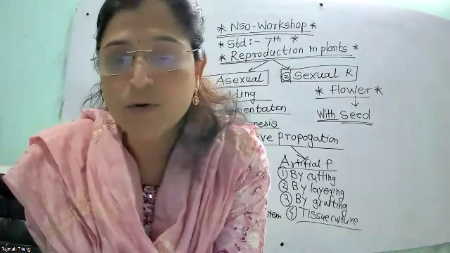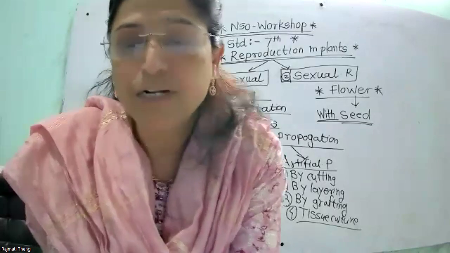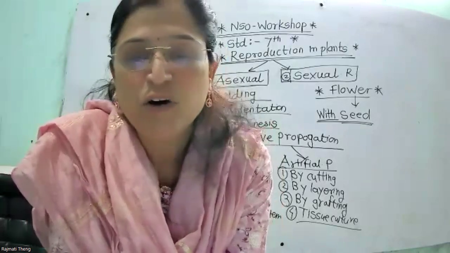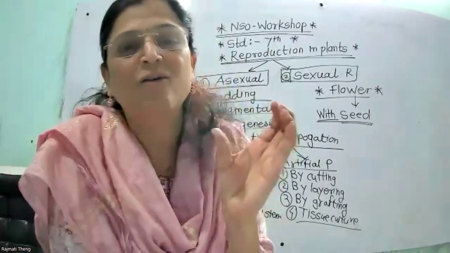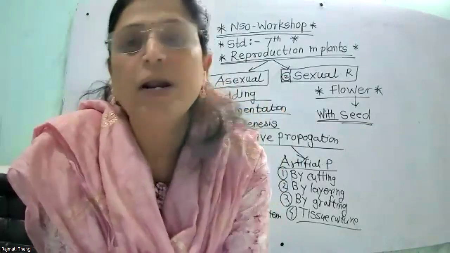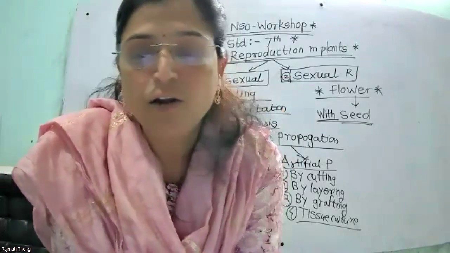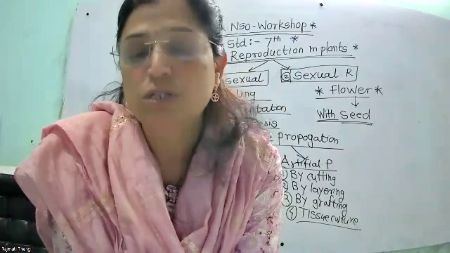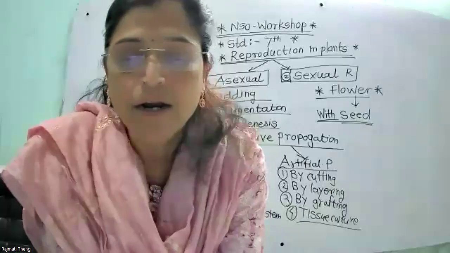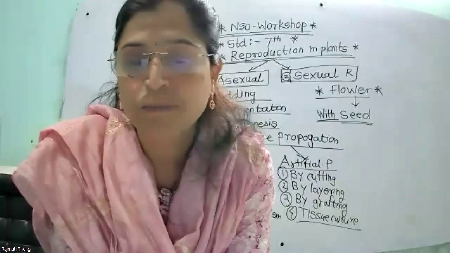Potato के ऊपर buds होते हैं, in the depression called the eye, and the bud gives rise to new plant. This bud gives rise to new plant, and the food stored is used up by the new plant for the growth.